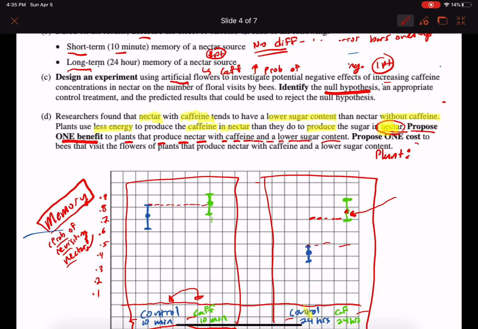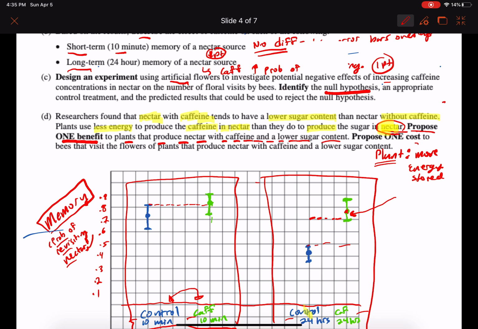The benefit is they have more energy available for other uses, because it's not making all that sugar in the nectar itself.